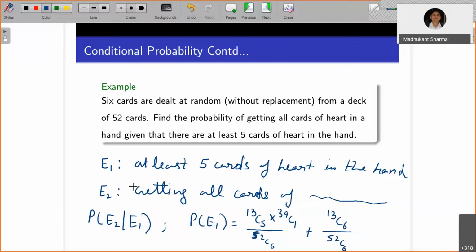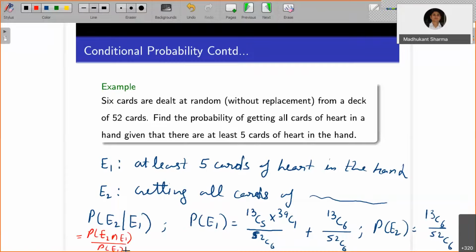Now, what is the probability of E2? Probability of E2 is getting all cards of heart in the hand. That is going to be 13C6 divided by 52C6. Now you put it in the formula: probability of E2 given E1 is equal to probability of E2 and E1 happening together, divided by probability of E1.